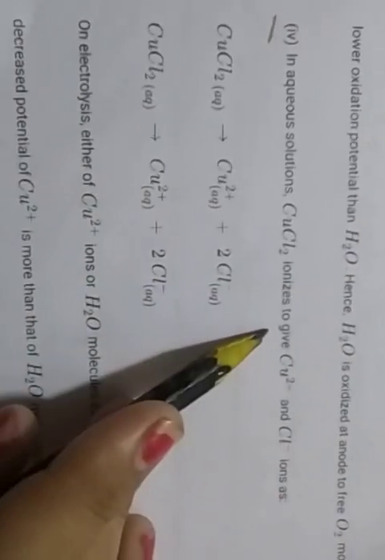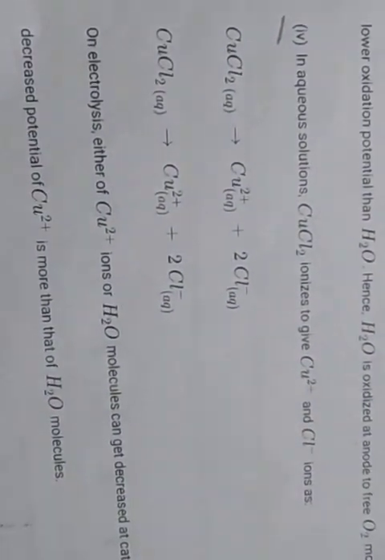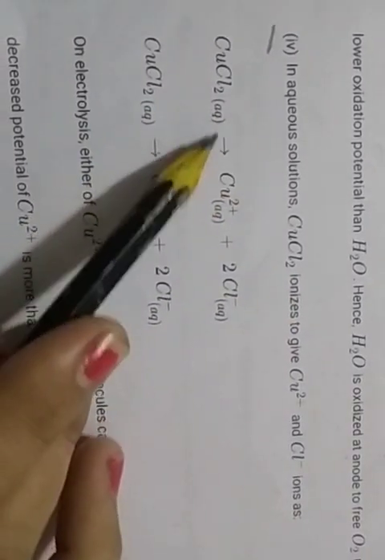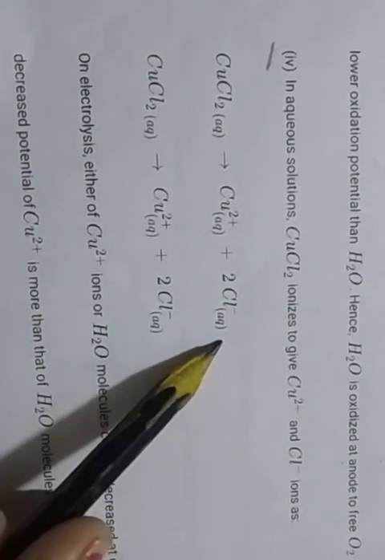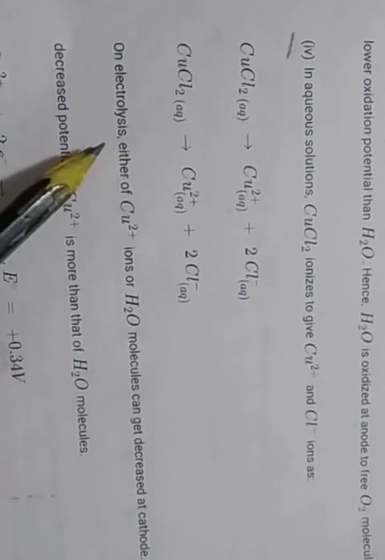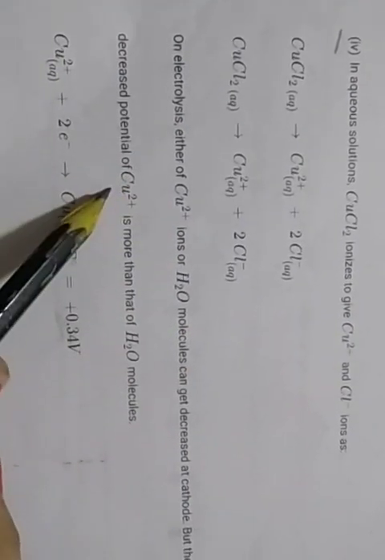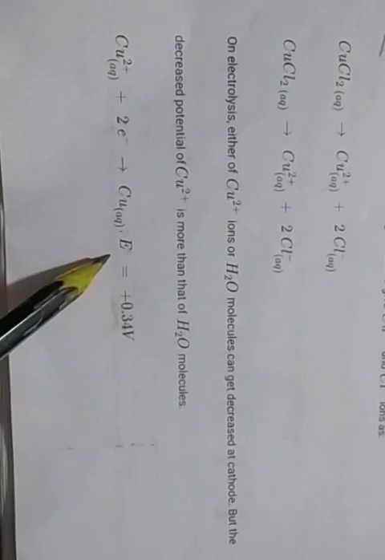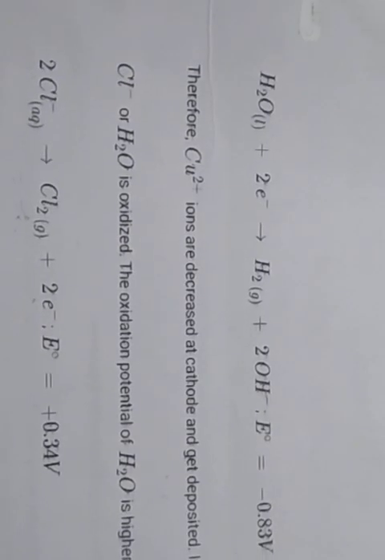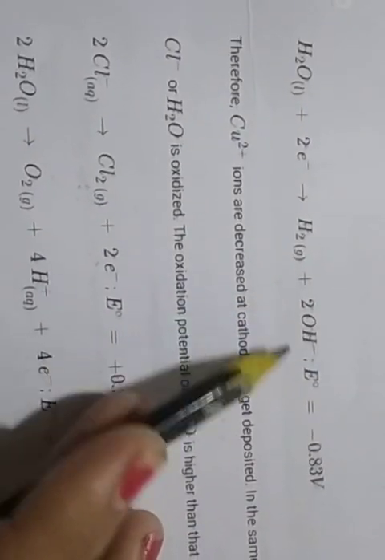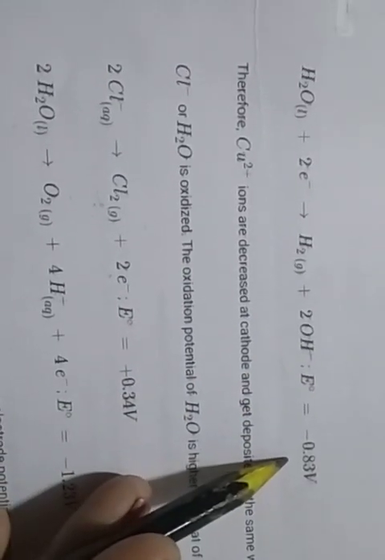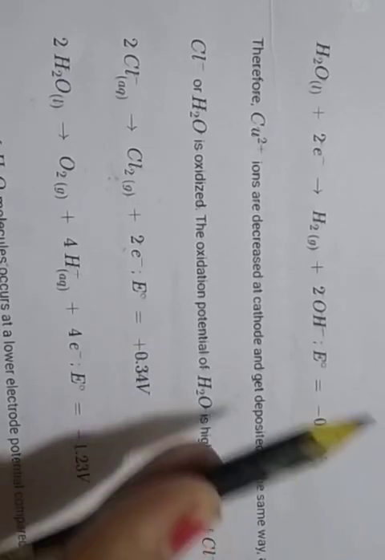Copper chloride is CuCl2, which ionizes to give Cu plus 2 ions and chloride ions. On electrolysis, Cu plus 2 ions or water molecules can be reduced at the cathode, but the reduction potential of Cu plus 2 is more than that of water. So Cu plus 2 gains 2 electrons and converts into copper, with potential plus 0.34 volt. Water gains 2 electrons and converts into hydrogen and 2 OH minus, with electrode potential minus 0.83 volt. So this is the reduction potential way.